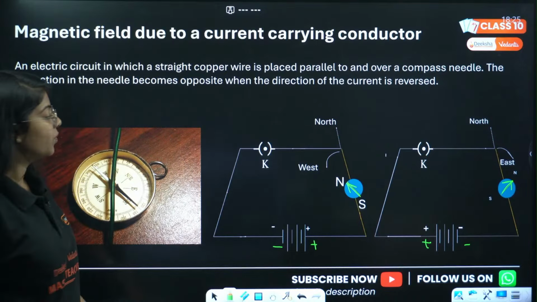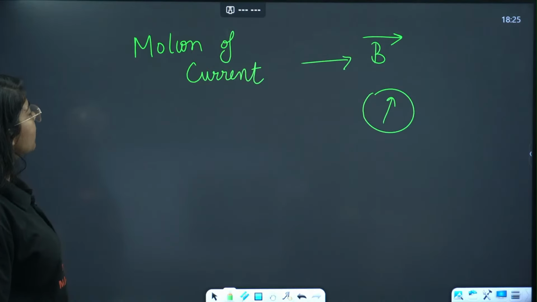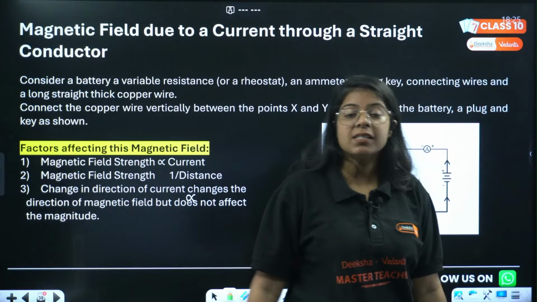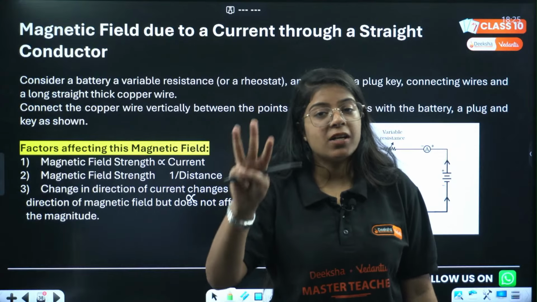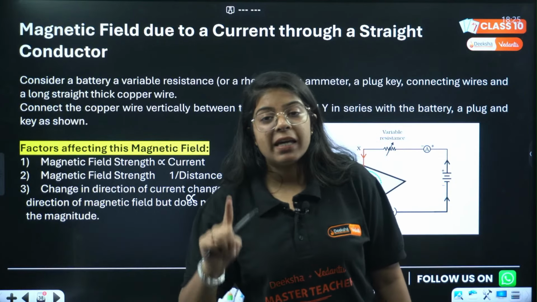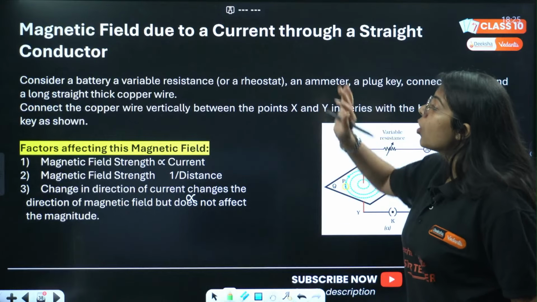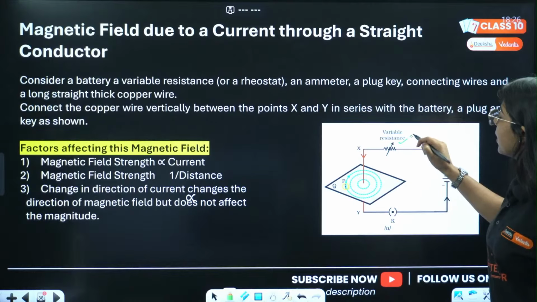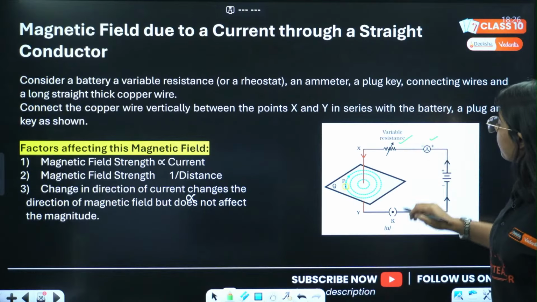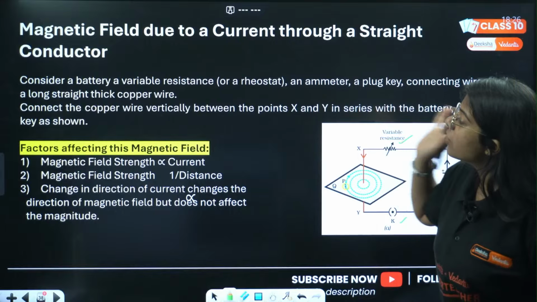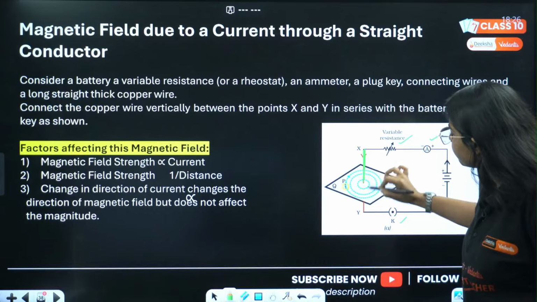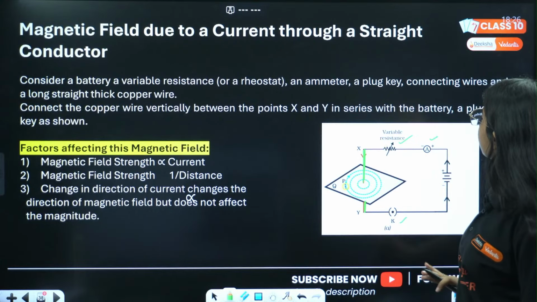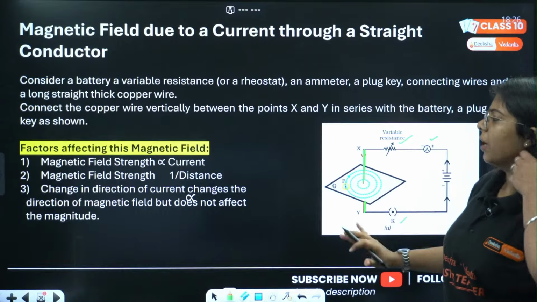ठीक है, चलो. Then समझ में आ गया Oersted experiment. Then some very important things. We have 3 conductors, a straight wire, a circular loop and a solenoid. Very important. Be very attentive for now. ठीक है? So consider a battery. We have a battery, a variable resistance, an ammeter, a plug key, connecting wires and a long straight thick copper wire. ये वाला. ठीक है? Now connect the copper wire vertically between X and Y in series with the battery, a plug and so on. ये सब circuit है.